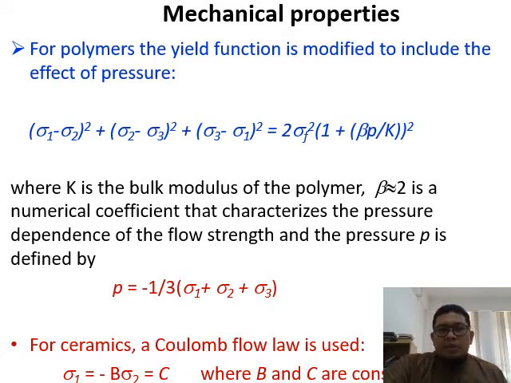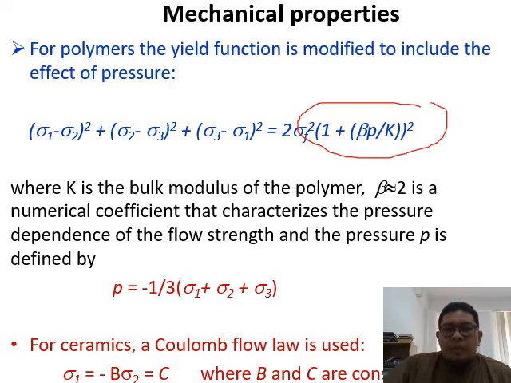For polymers, the yield function is modified to include the effect of pressure. So over here, K is the bulk modulus of the polymer, beta is almost equivalent to 2 and is a numerical coefficient that characterizes the pressure dependence of the flow strength, and the pressure P is defined by this equation.